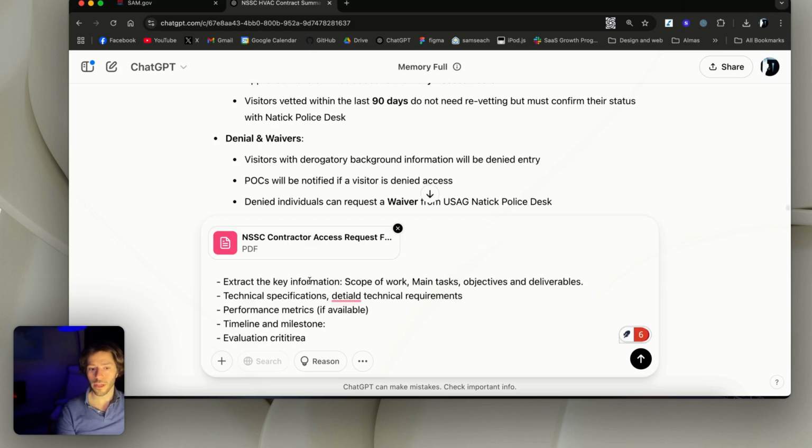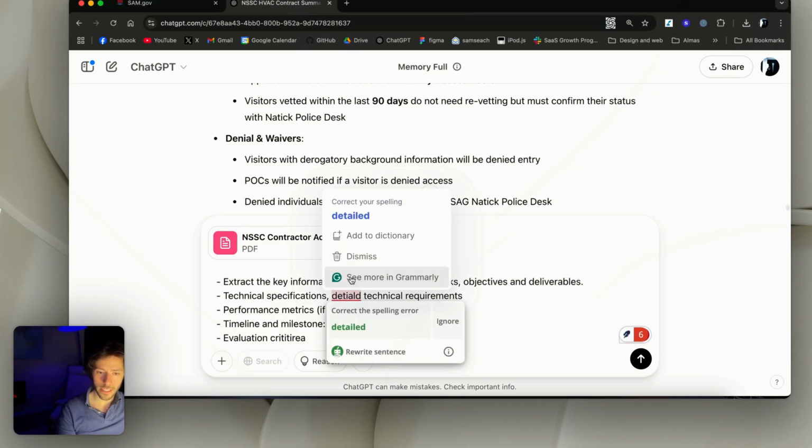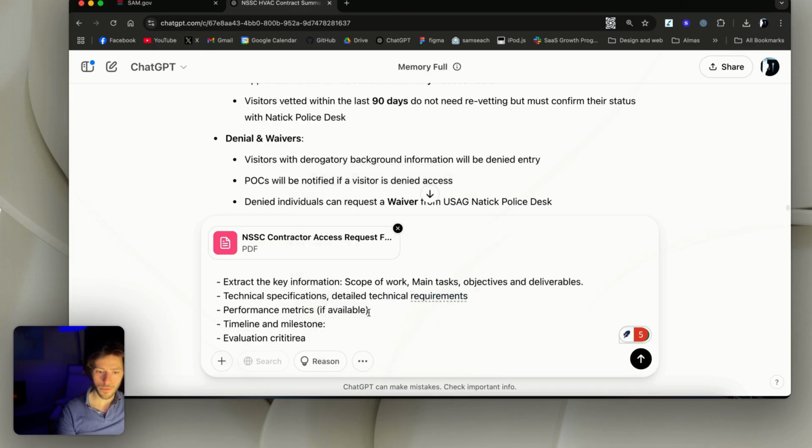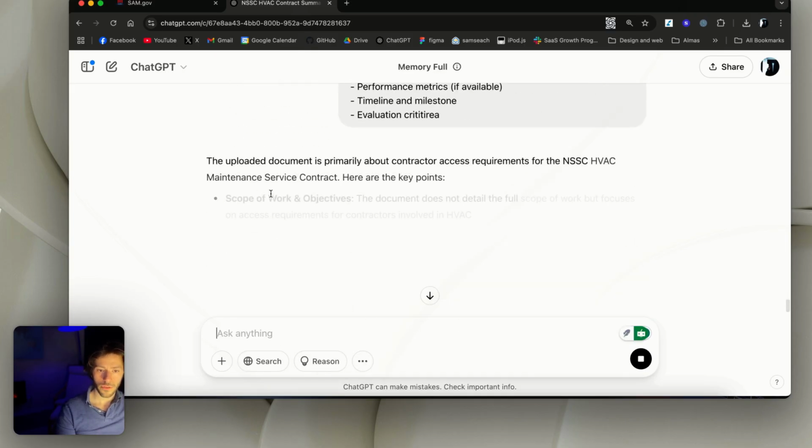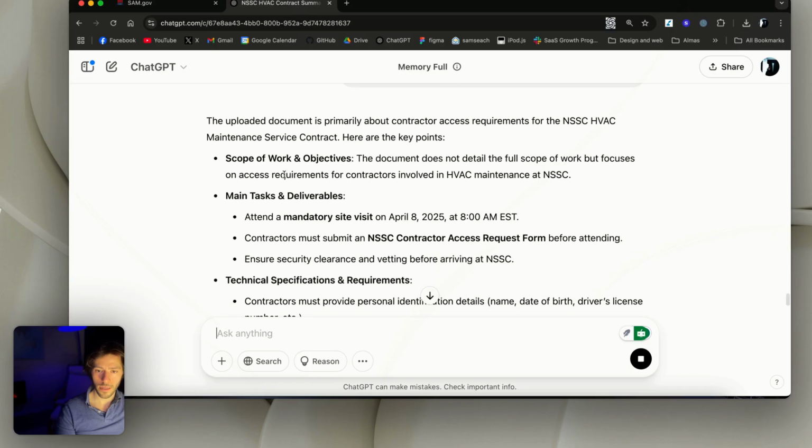So I asked it to extract the key information: scope of work, main tasks, objectives, and deliverables. And then I also asked it for technical specifications, detailed technical requirements, performance metrics if available, timeline and milestones, and evaluation criteria from the attachment.